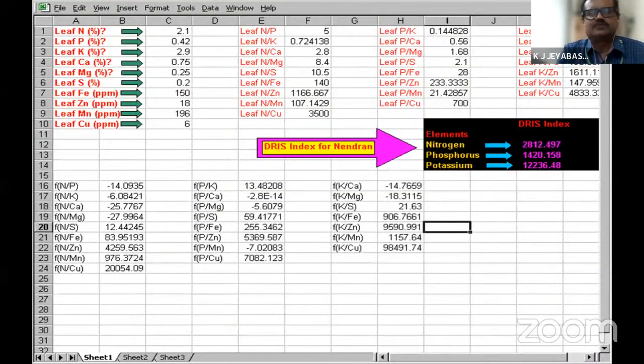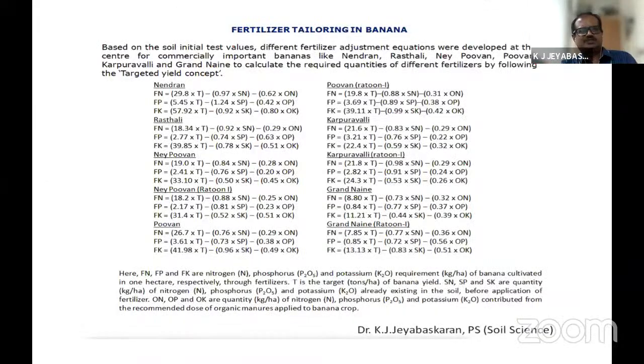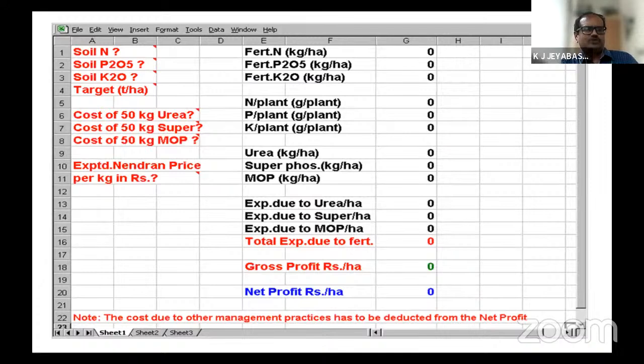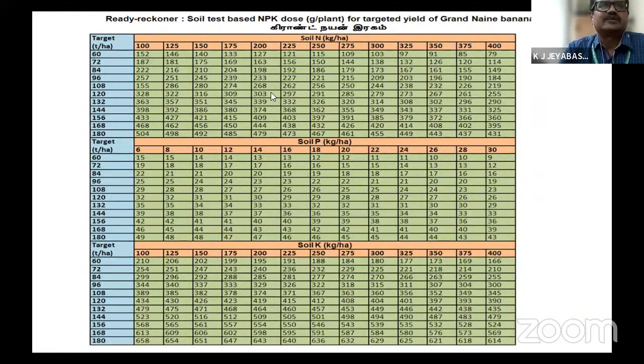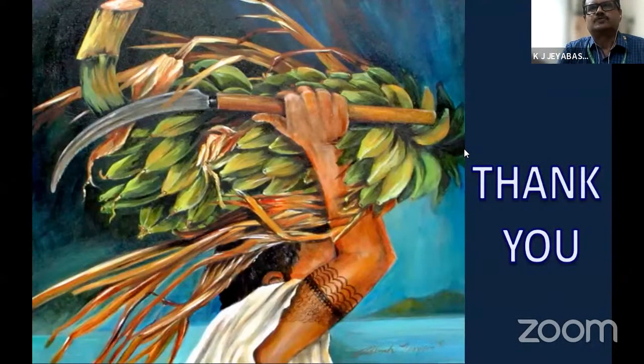This is the Excel package we have developed for the DRIS indices. It is not based on soil parameters, only the nutrient content in the leaf tissue parameters we have taken here. So this is a major advantage. And I already mentioned the fertilizer adjustment equations. These also we have converted into a user-friendly Excel package with the help of a computer knowledge person here. Like that, some ready reckoner also we have developed for the fertilizer adjustment equation. If time permits, I will show a demonstration of how this package is working.